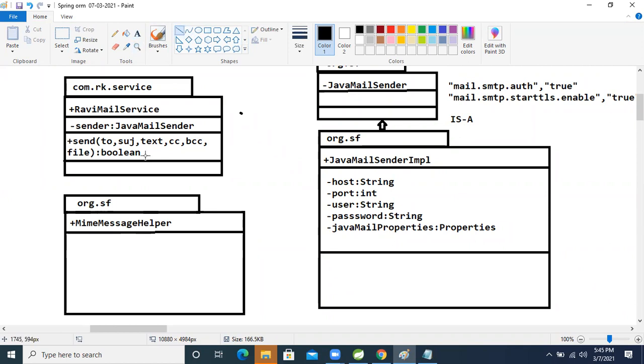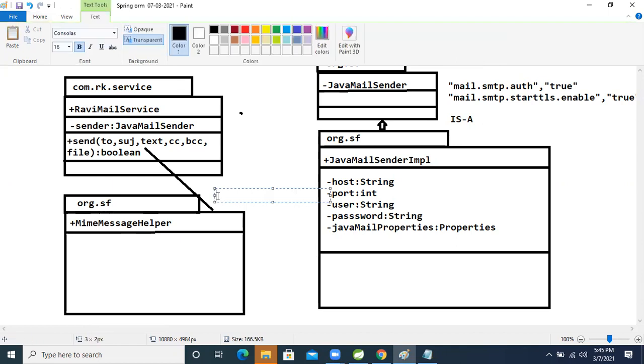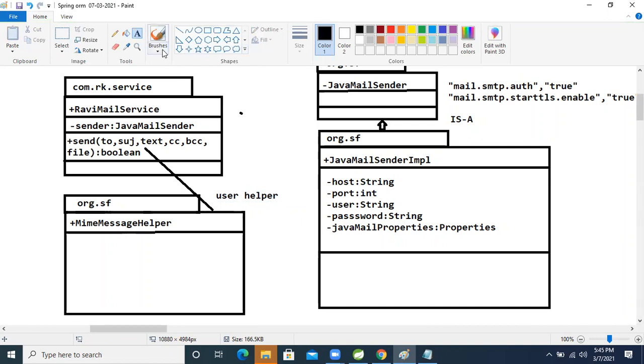So in this method we will use this class. This is the helper class. And between this class and this interface, which relation is there?